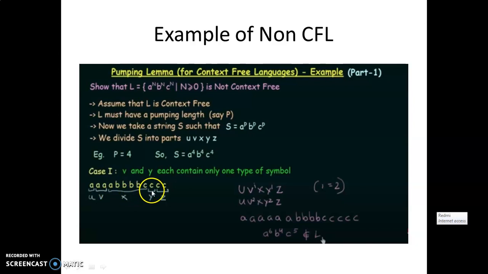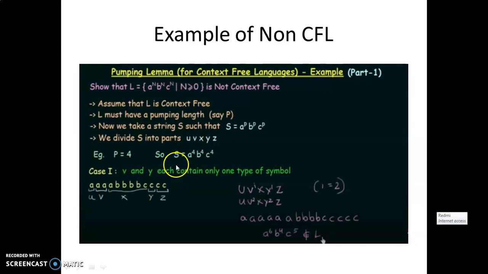For y I have considered a c, which also has only one type of symbol. The remaining part before v is called u. After v, the remaining a up to the c I am considering as the x part. y I have already considered as c, and the remaining part after y, the 2 c's, is considered as z.